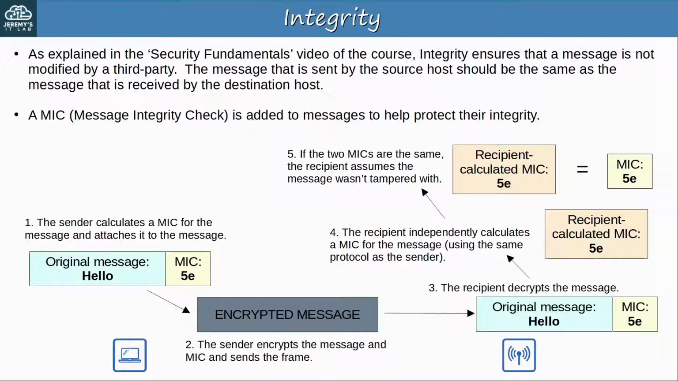Note that if the two MICs aren't the same, if they are different, the message will be discarded. So instead of saying a MIC helps to protect the integrity of messages, it could be more accurate to say that it helps to identify if the integrity of a message has been compromised or not. If the integrity has been compromised, the message will be discarded.